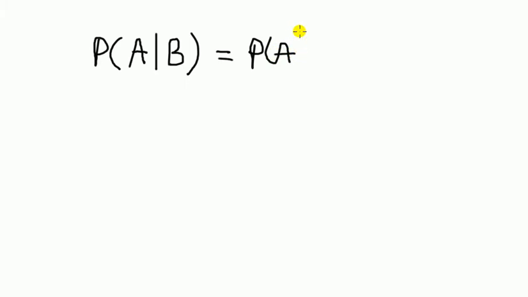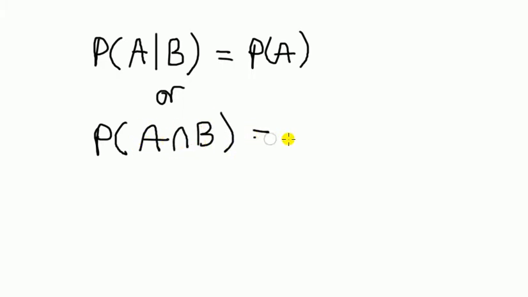And then that leaves independence, and independence must be the other one, which means that if A and B are independent, the outcome of the one does not affect the chances of the other one occurring. The way we can write this is that if A and B are independent, given that B has occurred, does that affect the probability of A? No, so this is the probability of A. Or we could say that the probability of A and B, this is a bit more technical, is equal to the probability of A times the probability of B. This is for independence.